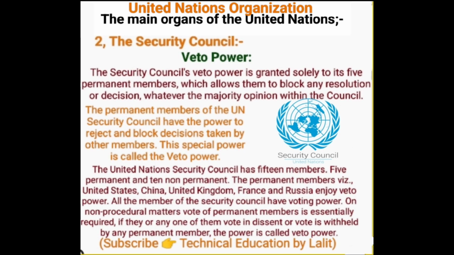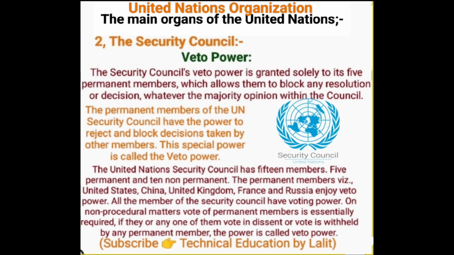Next, this is a main part of the Security Council, veto power. The Security Council veto power is granted solely to its 5 permanent members, which allows them to block any resolution or decision whatever the majority opinion within the Council. The permanent members of the United Nations Security Council have the power to reject and block decisions taken by other members. This special power is called the veto power.